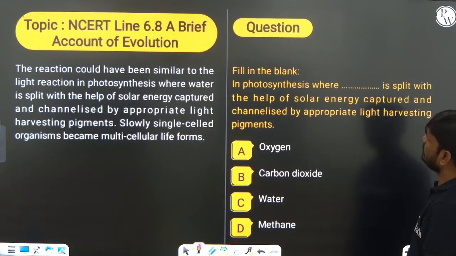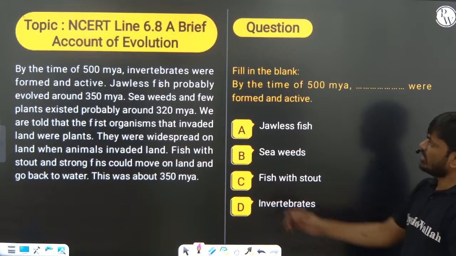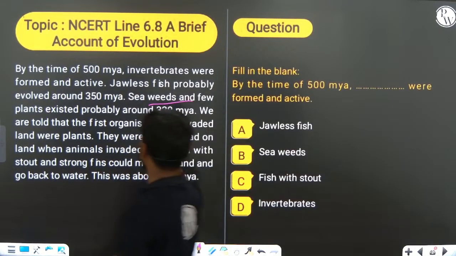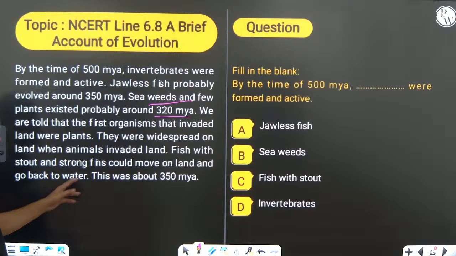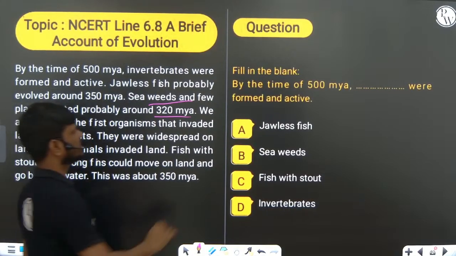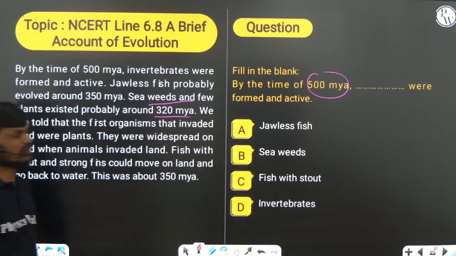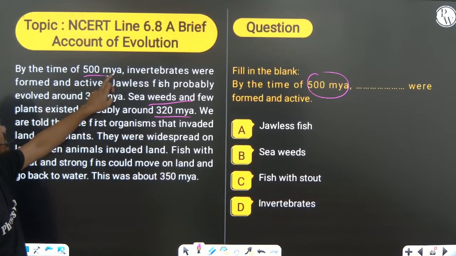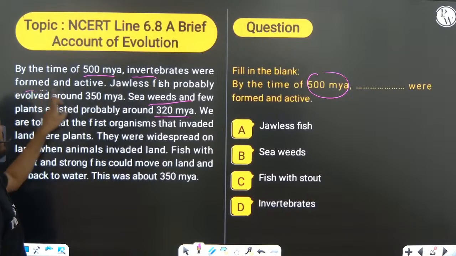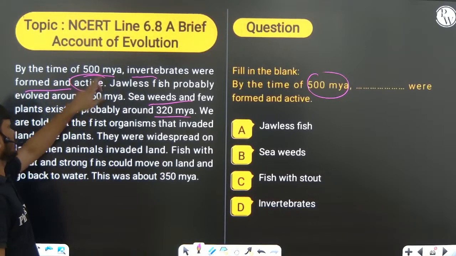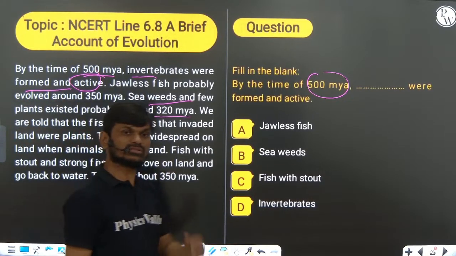Okay. Photosynthesis. So 300 million years ago, seaweed plants. So this data is very important. Based on that they will ask the question. By the time of 500 million years ago, invertebrates were formed and they were active. Sometimes they will give you inactive. So in that case, that will be the wrong answer.